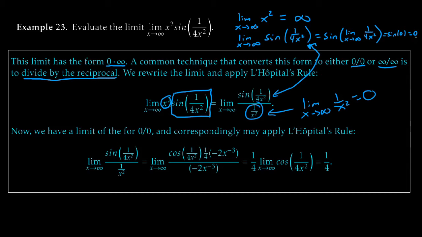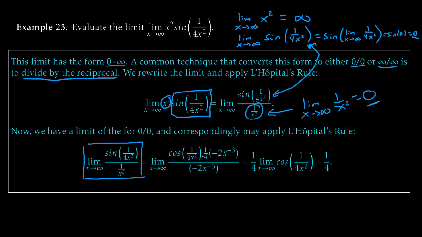And once again, we're back in that 0 over 0 indeterminate form. The limit of the top goes to 0, limit of the bottom goes to 0. We're in the form we started with. We're able to apply L'Hopital's rule. So we had to manipulate it so it's in this form to start with. Once we're here, now we can apply L'Hopital's rule. It's not the case that just because you can manipulate it into L'Hopital's rule, you can immediately just start deriving willy-nilly and get the right answer. You gotta put it in the right form before you start taking any derivatives.